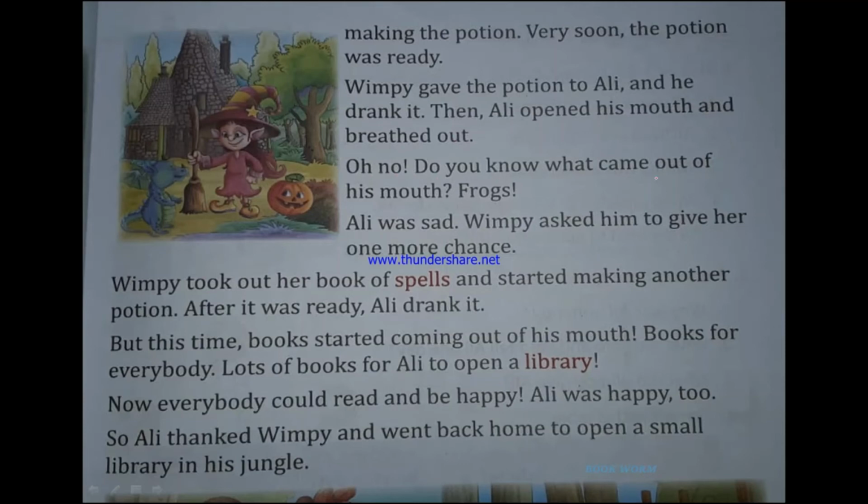Oh no! Do you know what came out of his mouth? Frogs. Ali was sad. Wimpy asked him to give her one more chance. So Ali had thought that, okay, Wimpy has made me this potion, now I will drink it and I can breathe fire. But when Ali drank the potion and tried to breathe out, what happened? Frogs came out from his mouth.